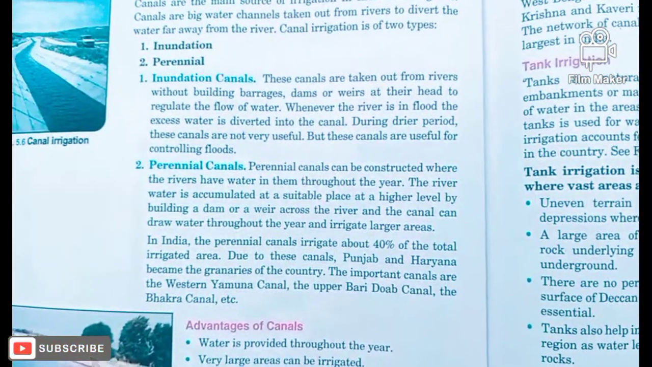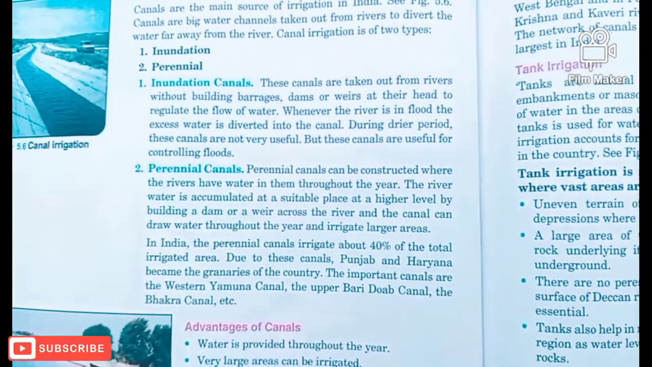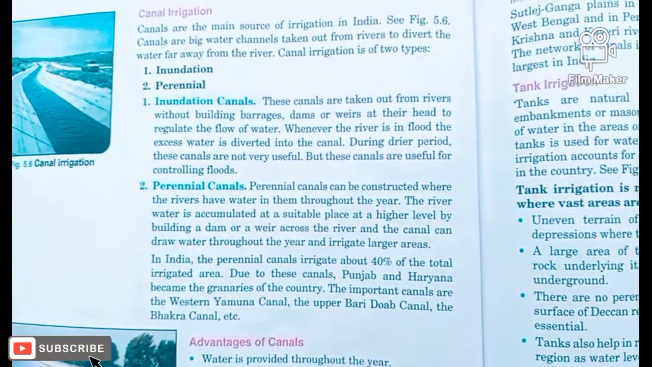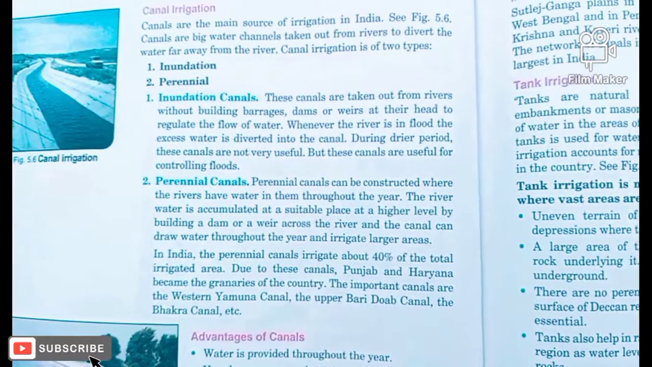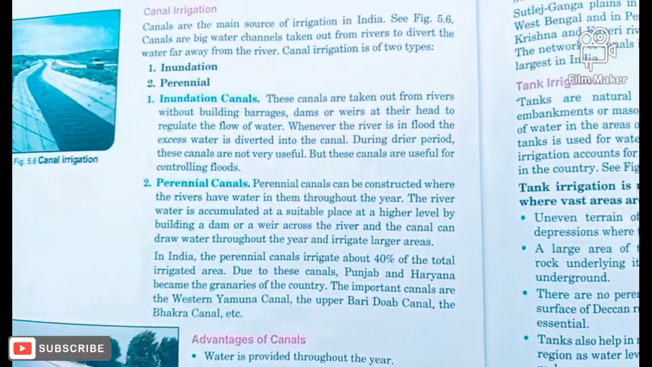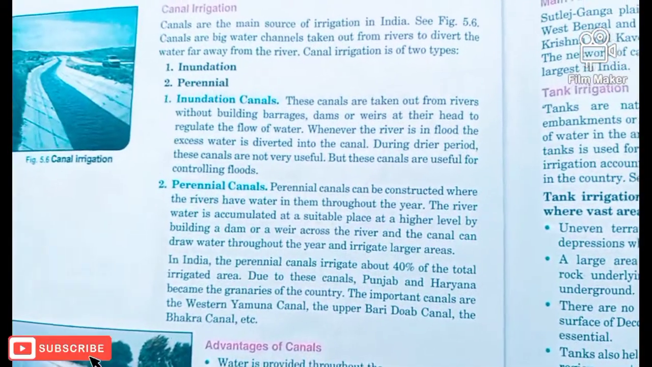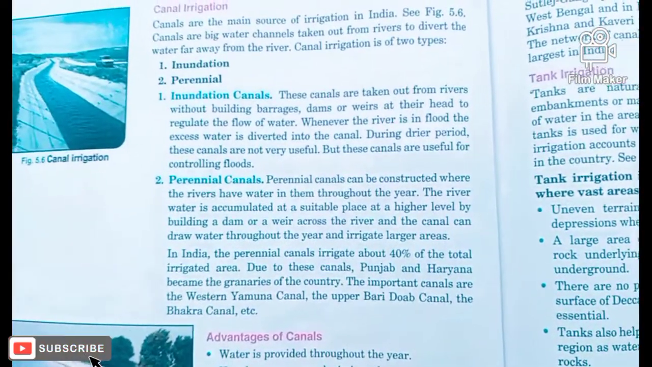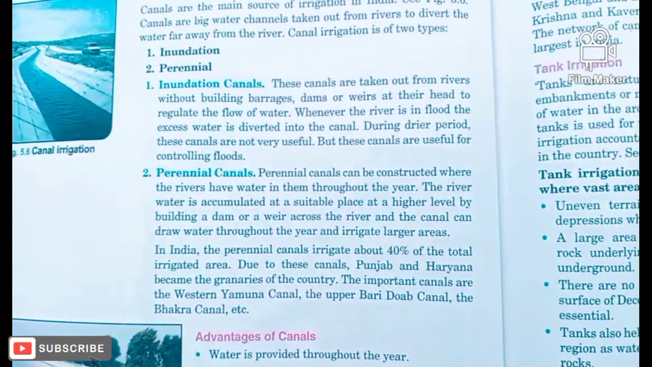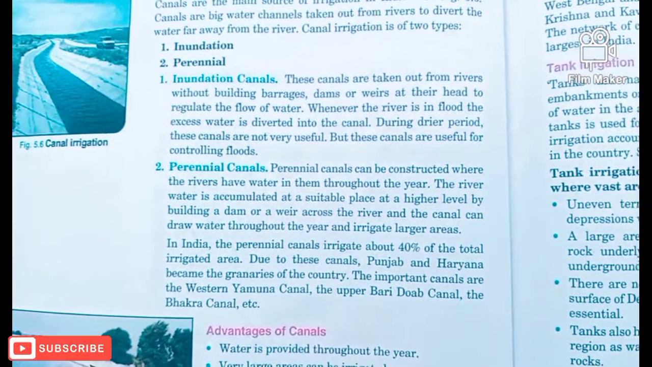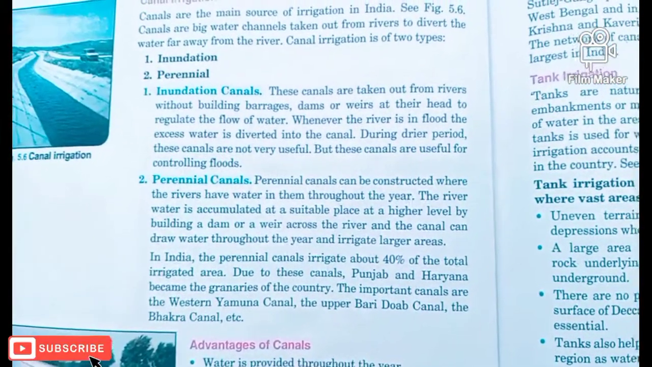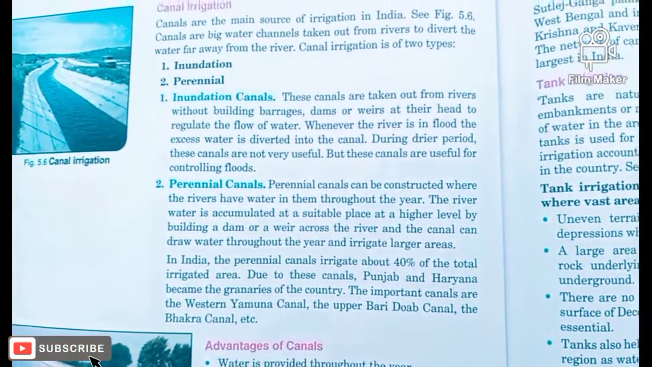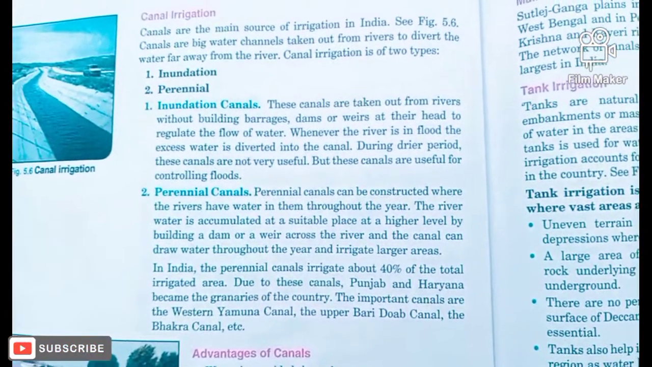Inundation canals are canals without barrages, dams, or weirs at the head of the river to regulate the flow of the river. This means they are generally by the side of the river, especially in order to control the flooded river. So whenever there is extra water in the river, the water is automatically diverted and sent to other areas so as not to cause lots of flood in that area. And these canals are only used for controlling floods.